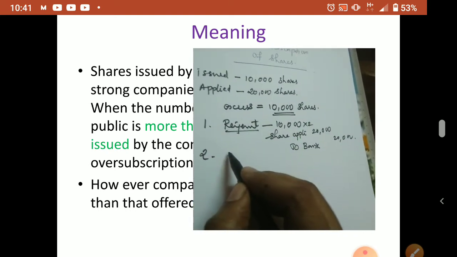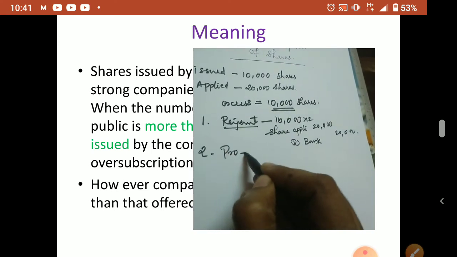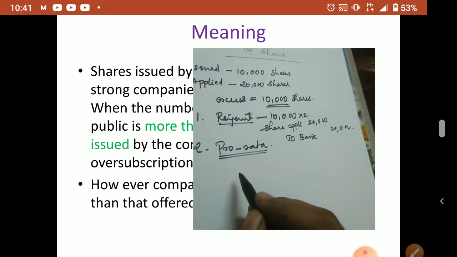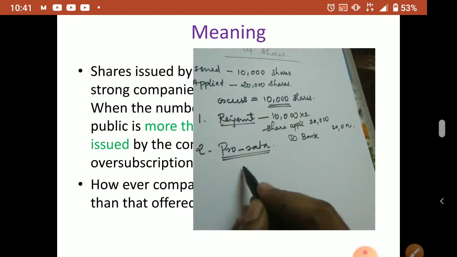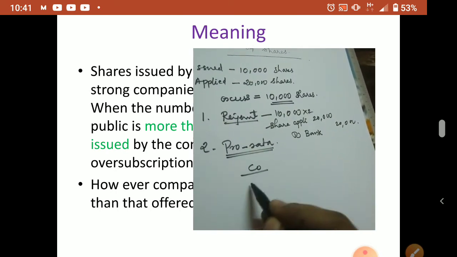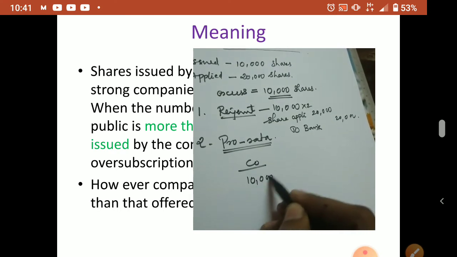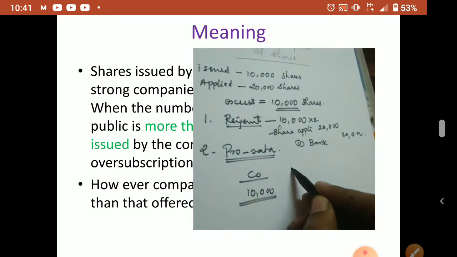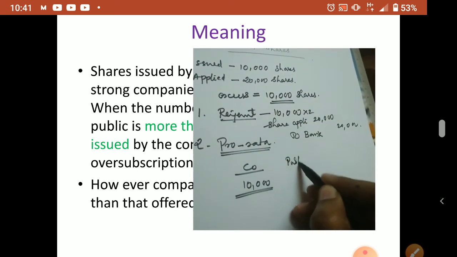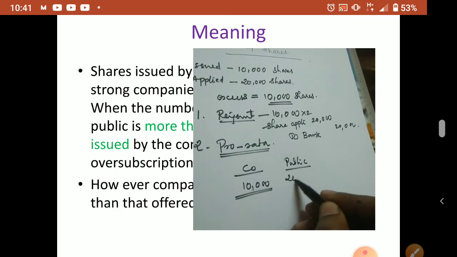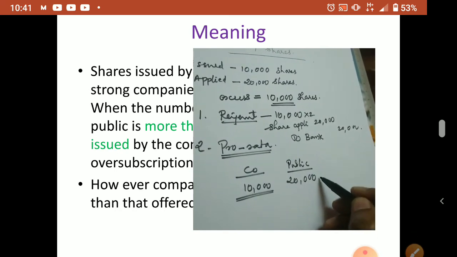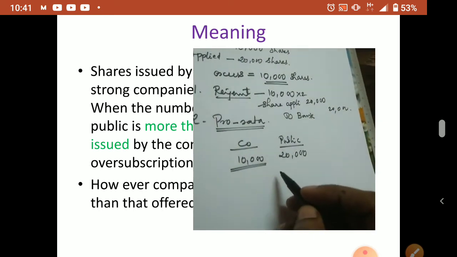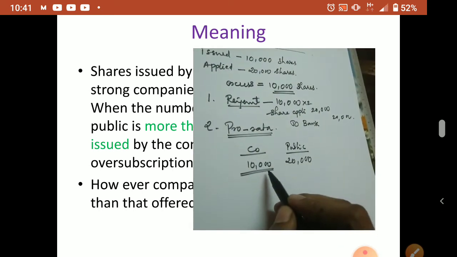Otherwise, the company can issue a pro rata allotment. This is the important thing, so you have to listen properly. On the company side, how much is there? Only 10,000. I already told you the company cannot issue more than the shares issued by the company. Now the public is asking for 20,000 shares, so the excess is 10,000.